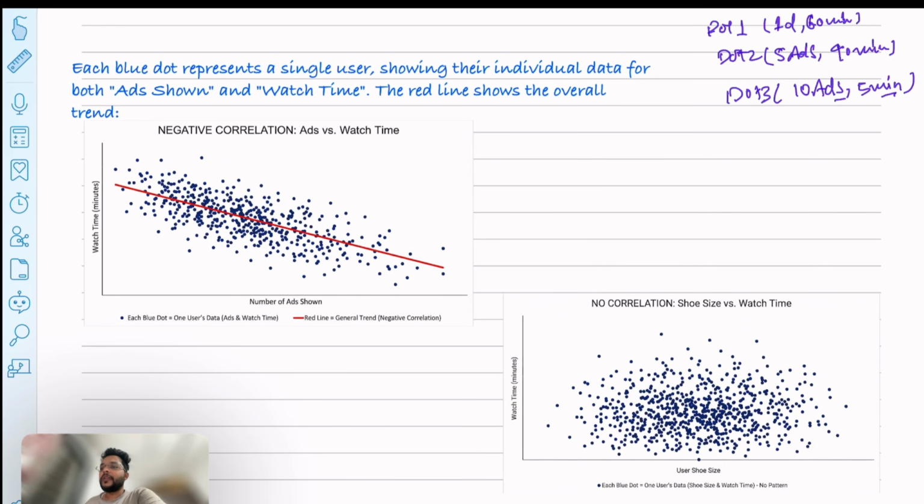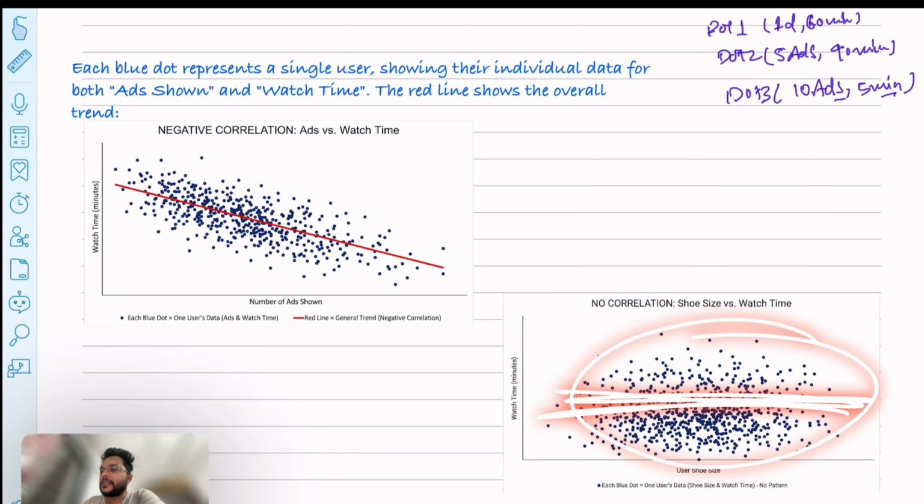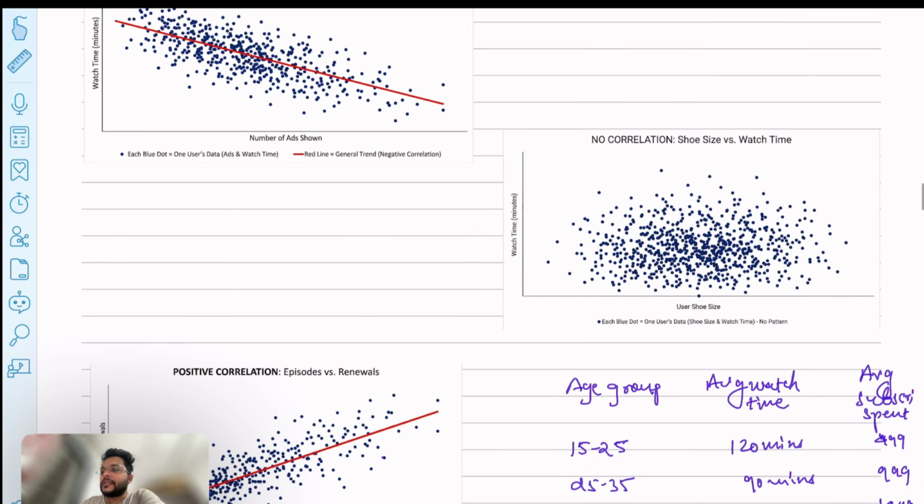Correlation and all that is a separate topic, but now just to show you what this graph is helping us with. This is helping us visualize the relationship between the two variables. Okay, so you can understand it like this: if the straight line is going in the negative direction, or if you are increasing the value on the x-axis and the y axis value is going down, then it is showing us the negative correlation. And if you are not getting any relationship using this data, then it's showing us that there is no relationship.